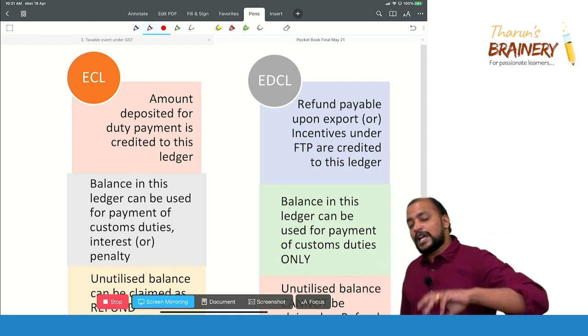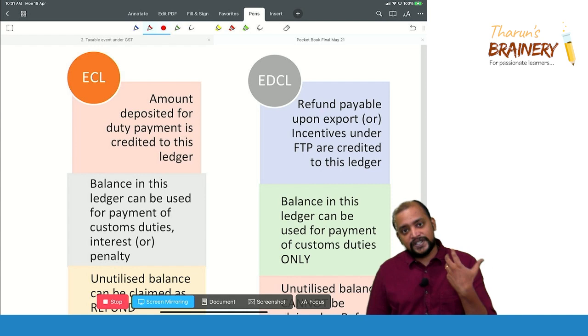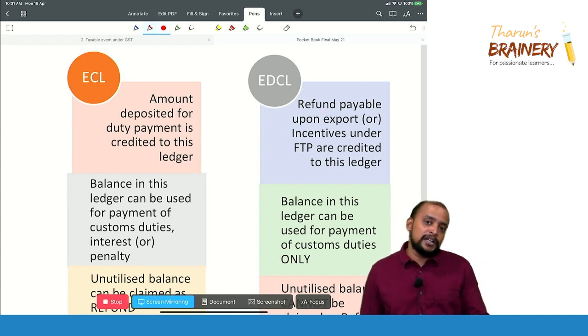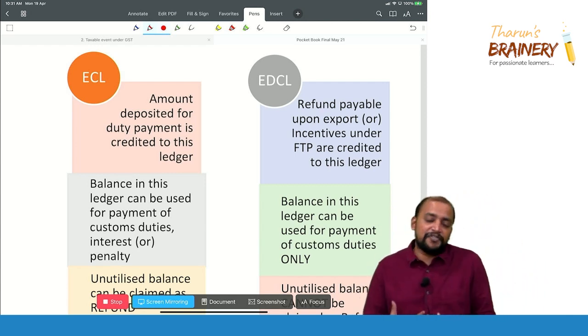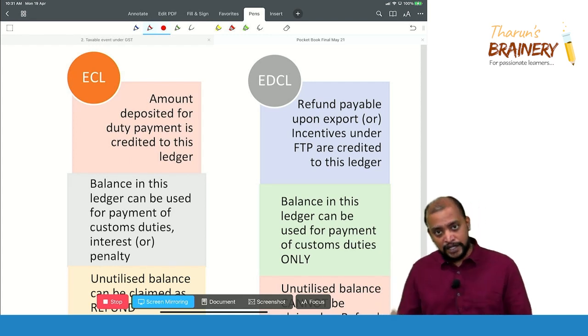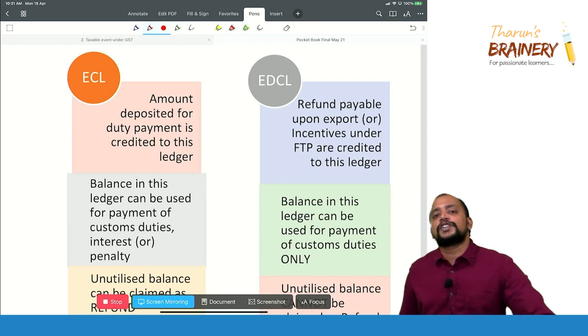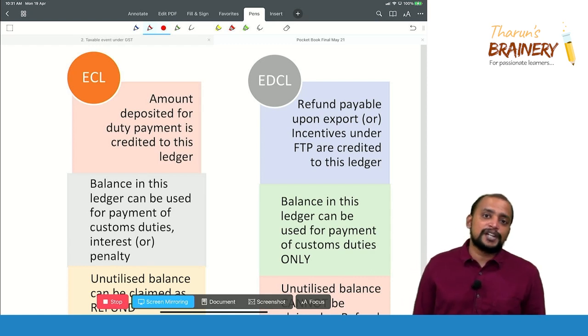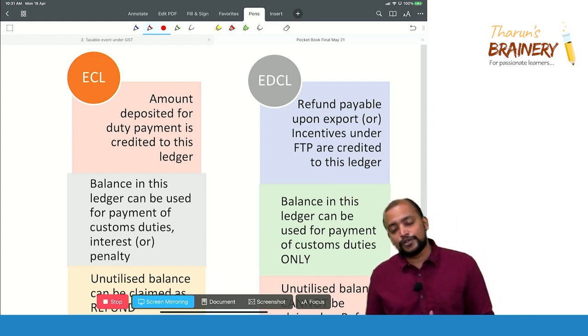Because sometimes there will be a reassessment. When we do a self-assessment, we file the bill of entry, and they will do a reassessment. When they do a reassessment, in that case, some extra amount of tax may arise. Like we file a bill of entry by assessing some value and some tax, but when they do the reassessment, some extra amount is payable. For that payment of the extra amount, again we used to make the payment. There was some delay, etc.